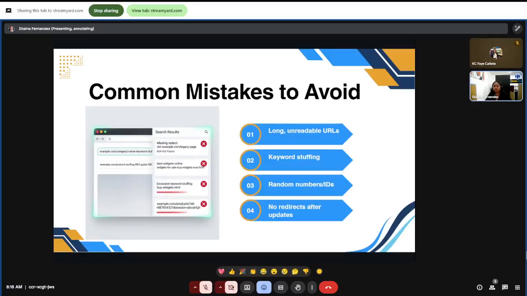for your URL structure. And then the last one is forgetting redirects when you change a URL. Whenever you change your URL, you need to make sure that you apply the redirects, okay? So you need to avoid having no redirects after updates. Each of these can really confuse users and damage your SEO performance.